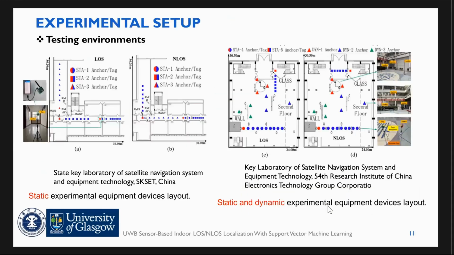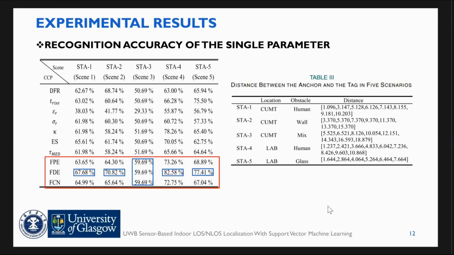This is our experiment environment. In the left static experiment, objects include wall, human, and mixed object. Mixed object refers to the presence of various objects between anchors, including wall, human, table, chairs, and animal. In the right static experiment, objects consist of human and glass. Table 3 is the static real distance result.